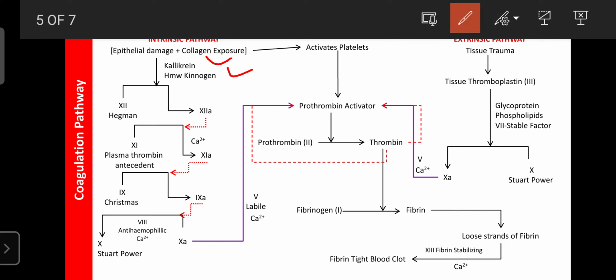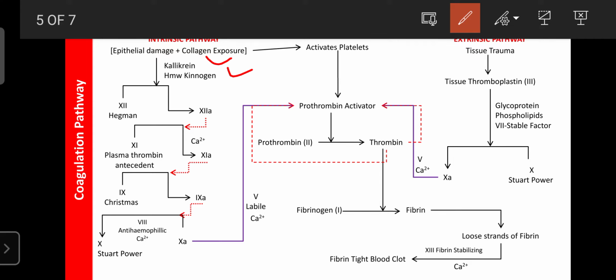There is kallikrein and high molecular weight kininogen. These are known as the local hormones or autacoids. Where the injury occurs, only there are they released, only there can they show their action, and only there can they be metabolized and removed from the circulation. That's why they are known as the local hormones or autacoids.